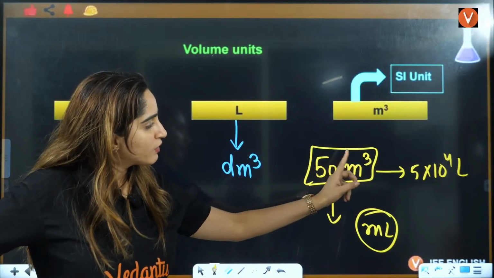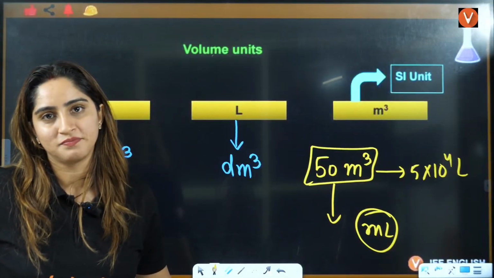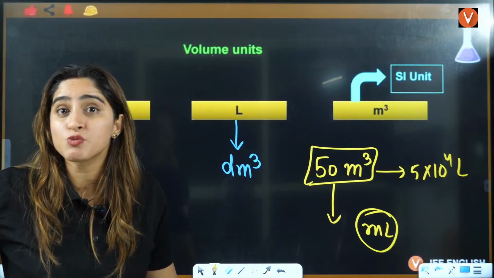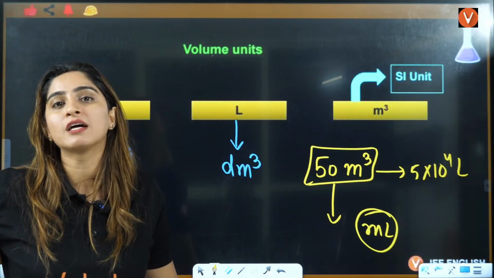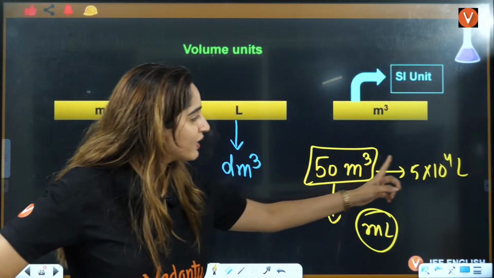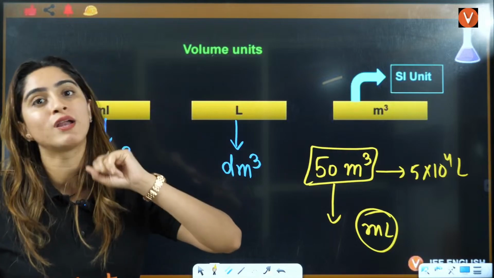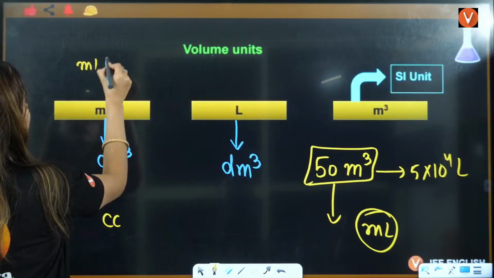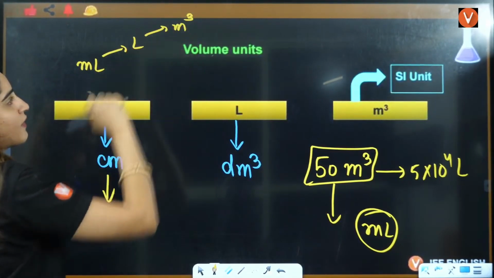First you tell me whether meter cube is greater or liter is greater. You are multiplying it with 10 raised to a power, and whenever you multiply, you get a smaller unit. So you're converting it into liter by multiplying, that means you're converting it into a smaller value. So first you have milliliter, then liter, then meter cube.